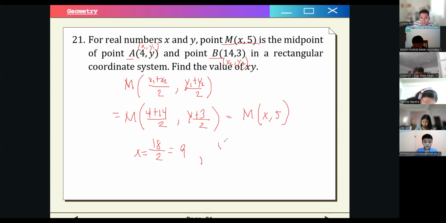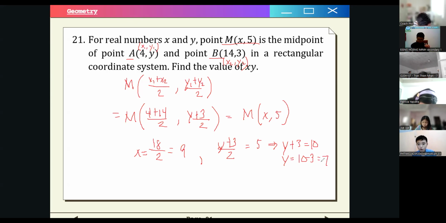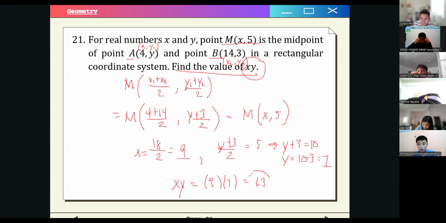And then y plus 3 over 2 is equal to 5, right? This means that y plus 3 is equal to 10, or y is equal to 10 minus 3, which is 7. Let me confirm for a bit. So our x is 9 and our y is 7. So find the value of xy. Therefore, xy is just 9 times 7, which is 63, right?